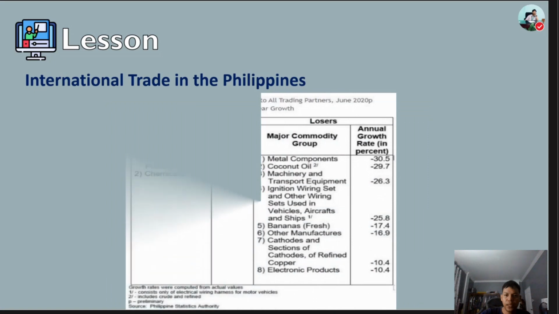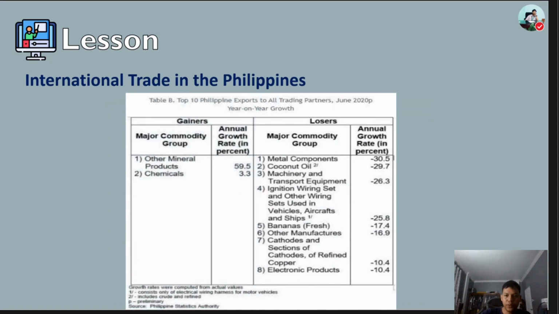Now let's proceed to the top major commodity groups in terms of exported value. Eight had annual decline, which was led by metal components with negative 30.5%, coconut oil with negative 29.7%, and machinery and transport equipment with 26.3%.